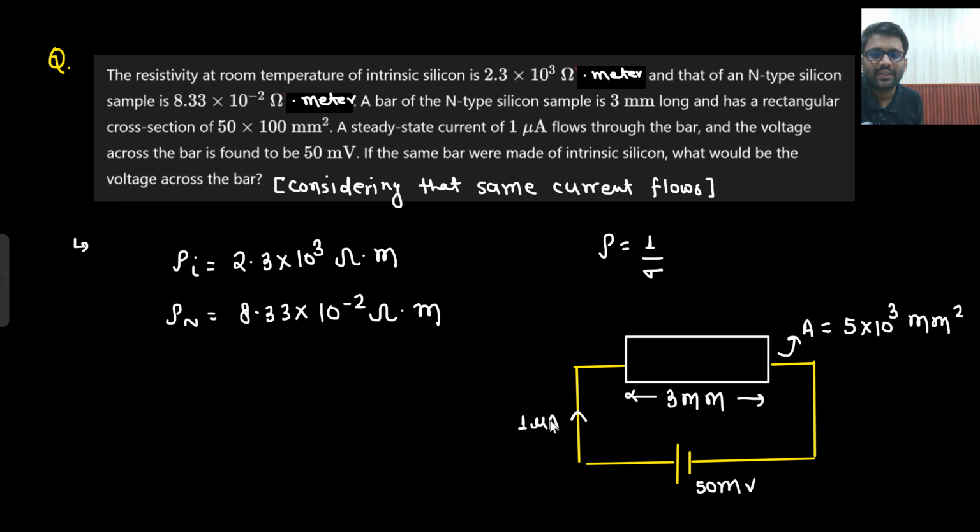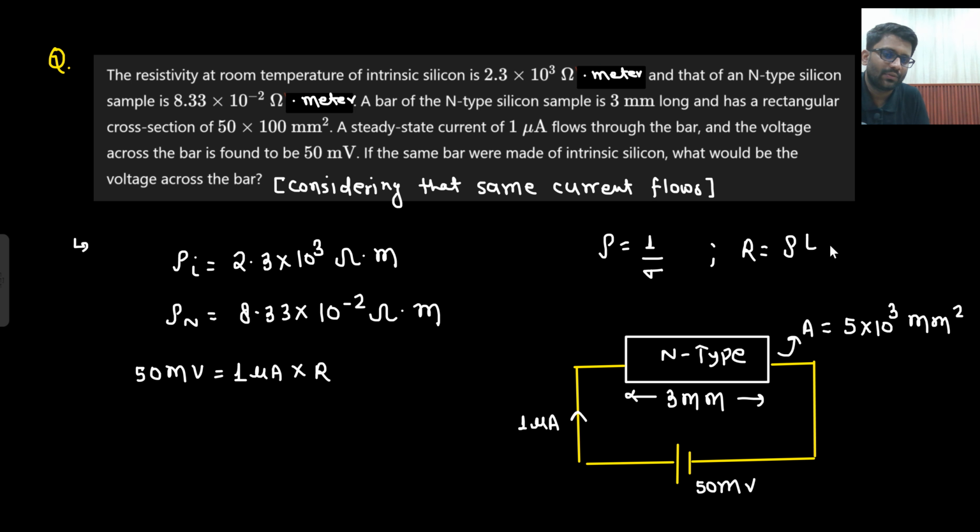If the same bar was made of intrinsic silicon, then what would be the voltage across the bar considering the same current flow? Okay, this was N-type. In N-type, the scenario was, if I am applying 50 millivolt, then I am getting 1 microampere current into the resistance, whatever resistance it provides. What is the formula of resistance? R equals rho L by A. Now you are not changing L, you are not changing A. So L and A are constant. You are changing the material. If you are changing the material, then rho will change, no? Only rho will change, right?